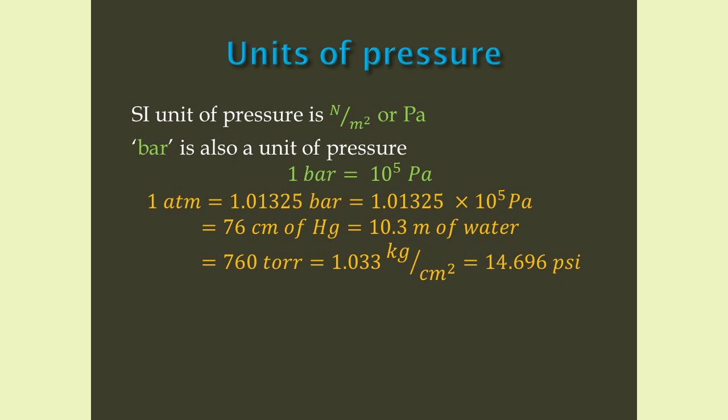When we discussed the barometer, we found that 1 atm is also equal to 76 centimeter of mercury and is also equal to 10.3 meter of water. And 1 mm of Hg is equal to 1 torr. Therefore, 1 atm is equal to 760 torr and is also equal to 1.033 kilogram force per centimeter squared, which is also equal to 14.696 psi or pounds per square inch.